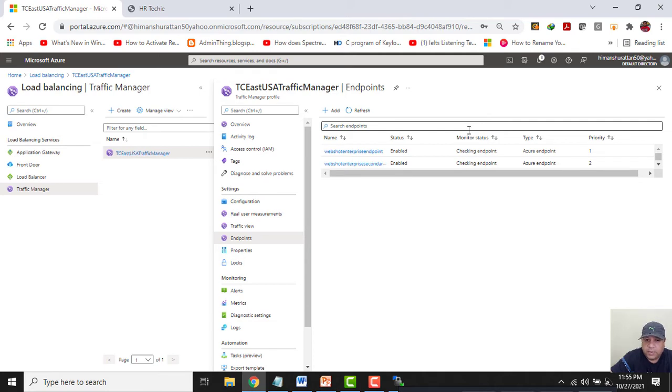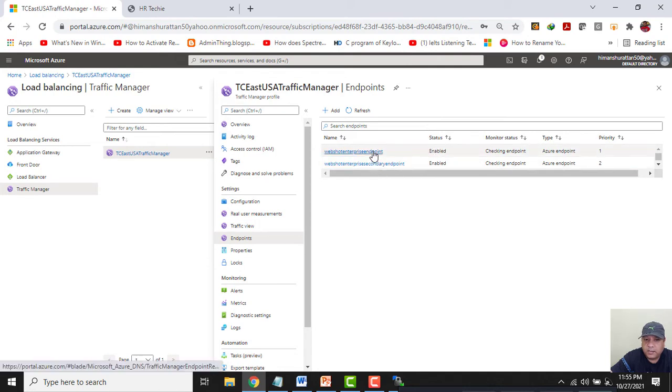Now if we see here the WebShot Enterprise, this website has priority 1 and this web app service has priority 2. So whenever we access this traffic manager through its URL, all the requests will go to this app service because it has the lowest priority, and whoever has the lowest priority, the request will go to that app service. See, the first one has become online. Let's wait for the other one. Now let's click on overview.